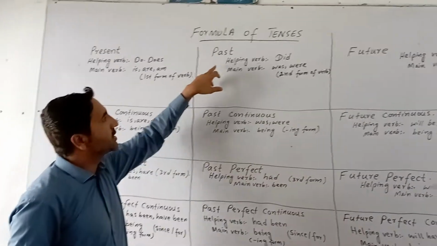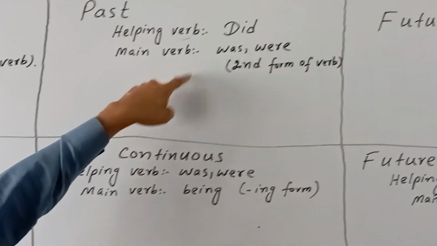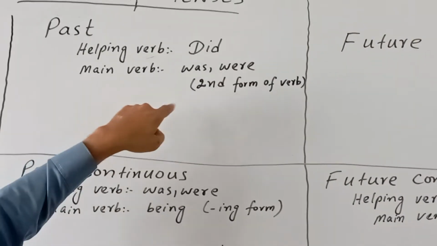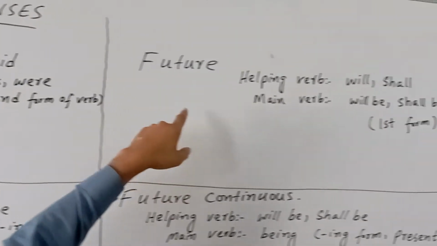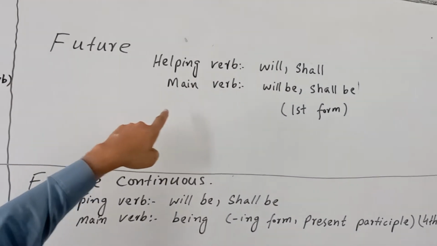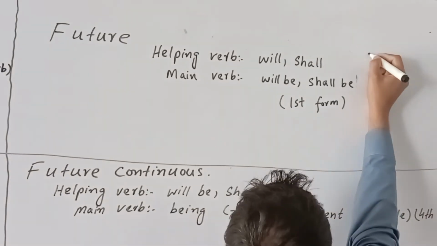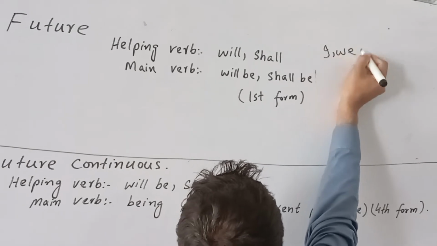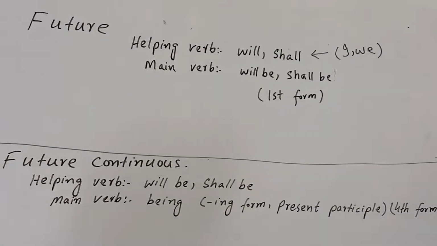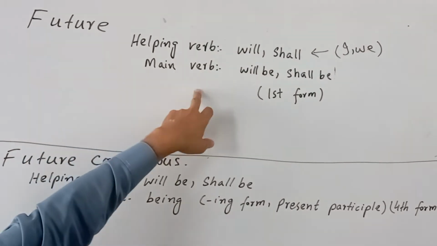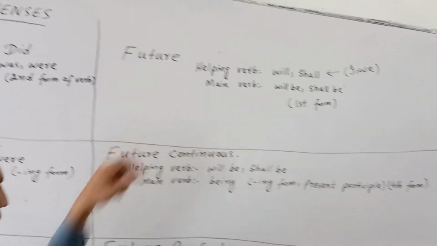In past indefinite tense, the helping verb is did. Main verbs are was and were. And in this tense, we use the second form of the verb. In future tense, the helping verbs are will and shall. When I and we come, we use shall. And their main verbs are will be, shall be. And here we use the first form of the verb.